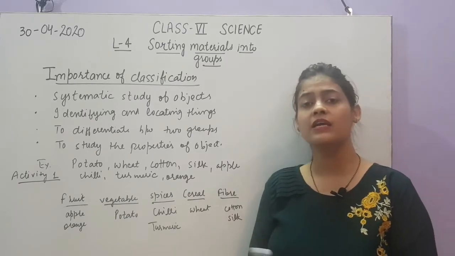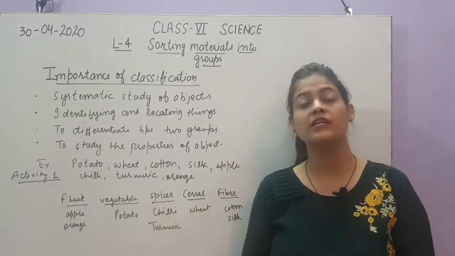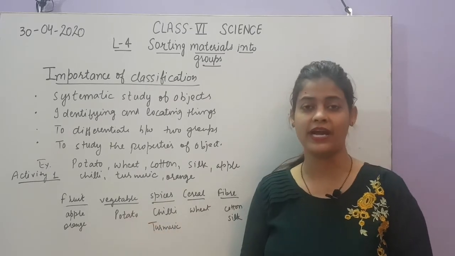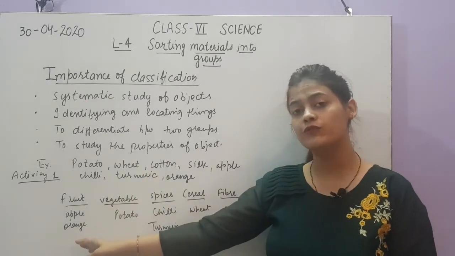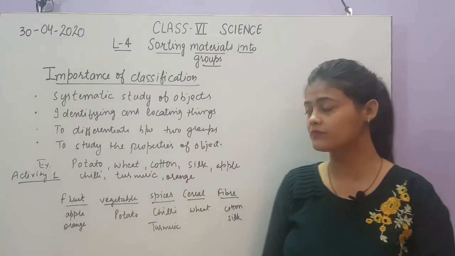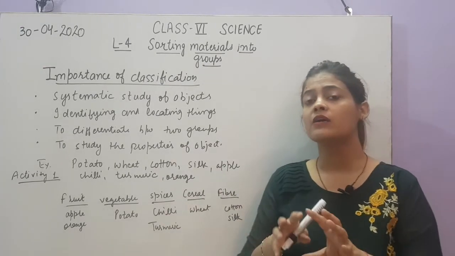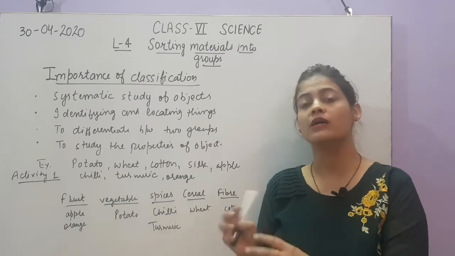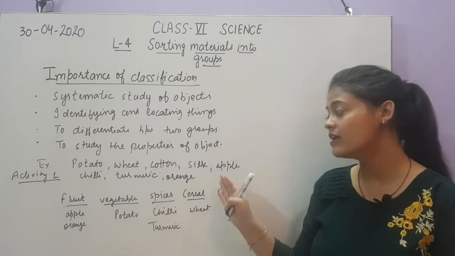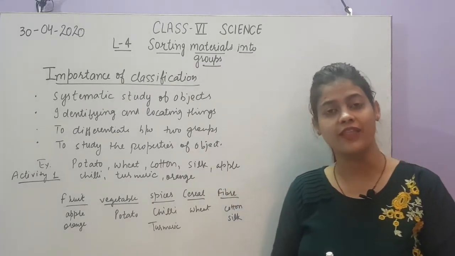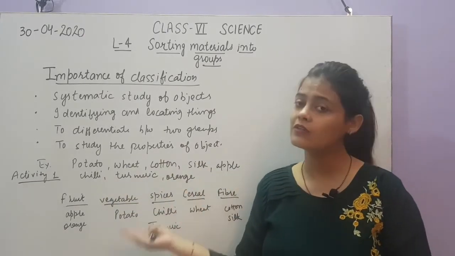Why? Because if you see an apple, if you touch an apple, if you eat an apple, then it is completely different from potato. Potato has a different appearance, different taste, different texture. That is why we have kept apple in fruits and potato in vegetables. So this will help you to identify the different things. अगर आपको पता ही नहीं होगा कि एप्पल और potato अगर आप एक ही कैटेगरी में रख दोगे, then what will it do? It will create confusion. That is why the grouping or classification of the things is very much important. So what I have done here, I have done the classification or grouping.